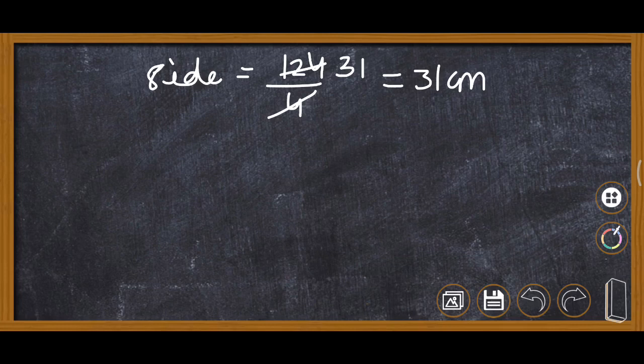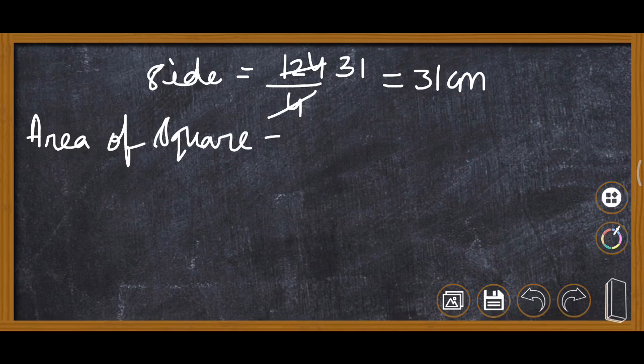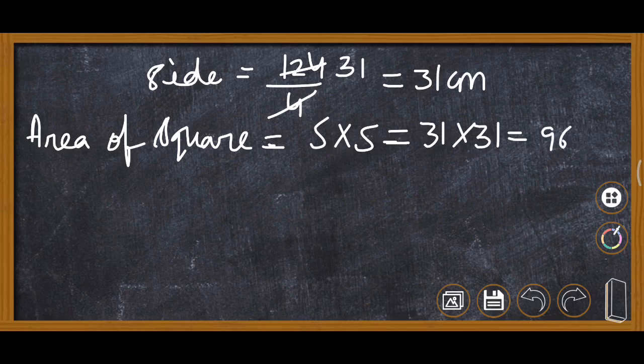So first of all we will find area of square. Formula is side into side, s into s we can write. So 31 multiply 31, so it is 961 centimeter square.